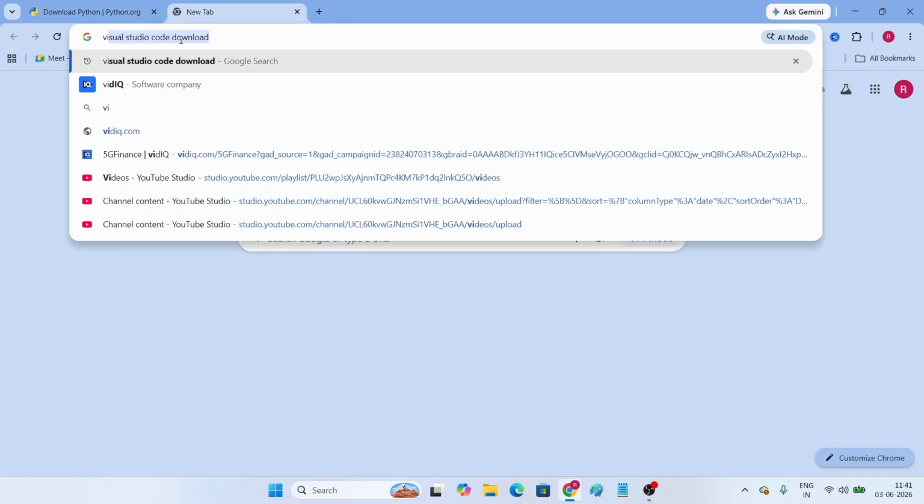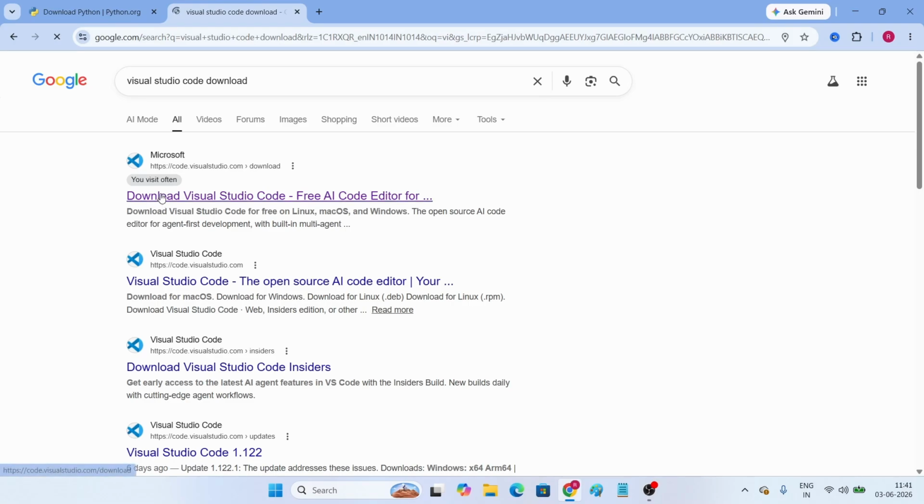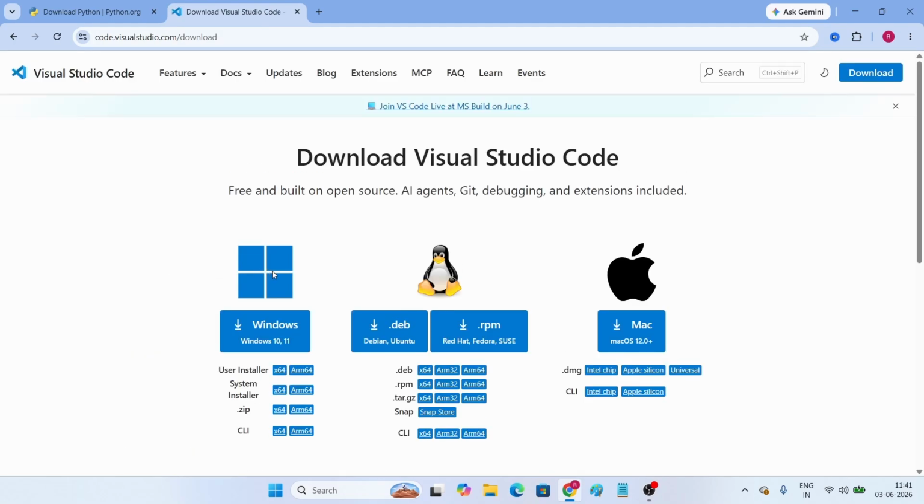We can download Visual Studio Code for writing our Java programs, or we can build Python programs, go with web technologies, or develop C, C++ programs. So by using Visual Studio Code, we can develop in any programming language like C, C++, Java, Python.